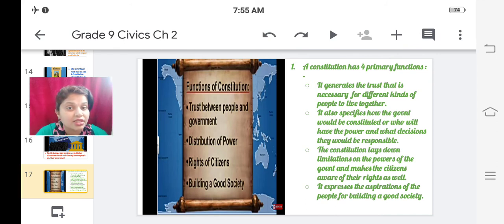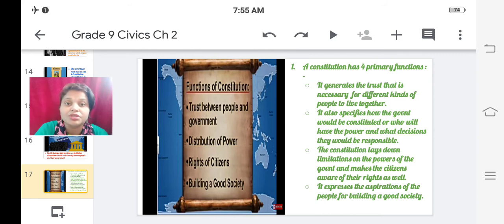So we citizens enjoy all kinds of rights. We have the right to speak, the right to decide, the right to religion, the right to education. So many rights are there that our constitution tells us we can enjoy, and there are limitations to the government. So it expresses further, and the last function is building a good society.